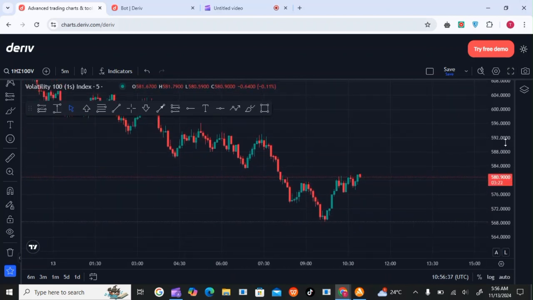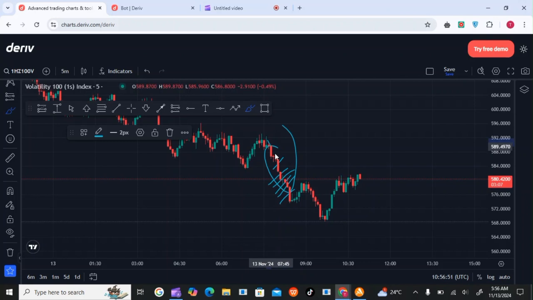Each candlestick represents 5 minutes, the bearish candlesticks and the bullish candlesticks, which are green in color. All these ones represent each 5 minutes.